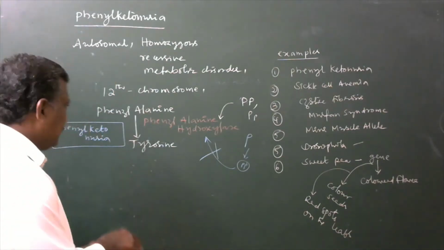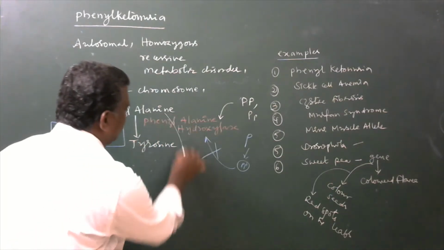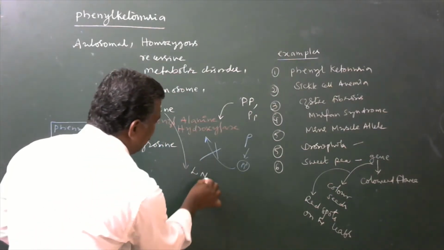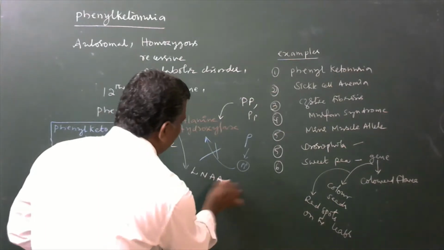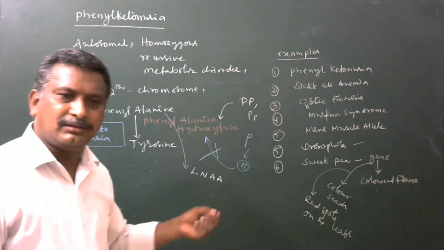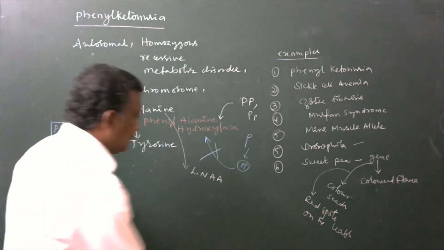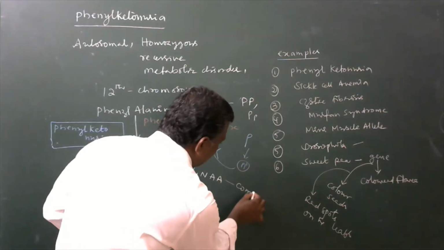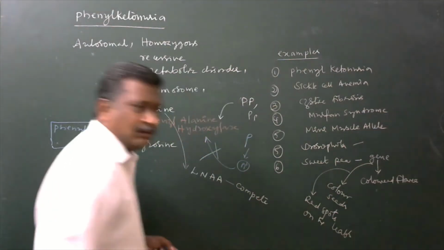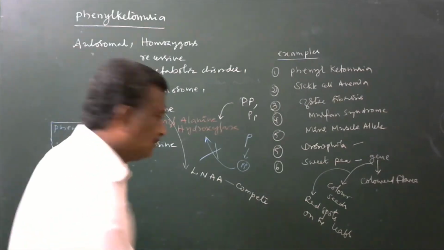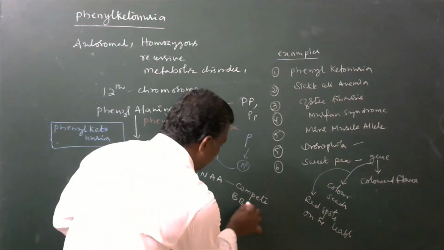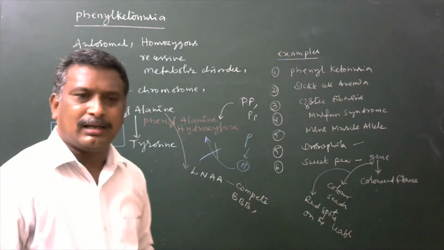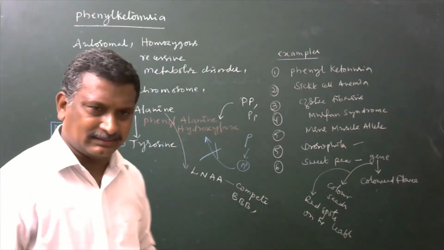So let us see, this phenylalanine is a large neutral amino acid that can compete to enter into the brain through the blood-brain barrier with the help of transporters.